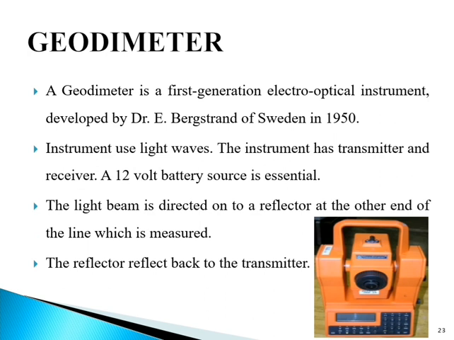The instrument has a transmitter and receiver system. A 12-volt battery source is essential. The essential operation will be as follows. It consists of an electromagnetic optical instrumentation unit at one end of the line and an optical instrumentation unit at the other end of the line.